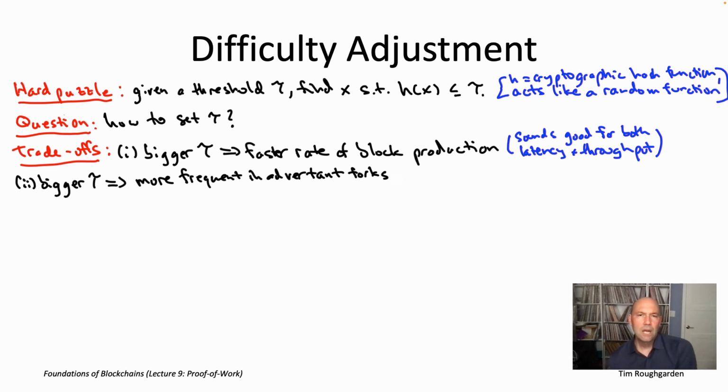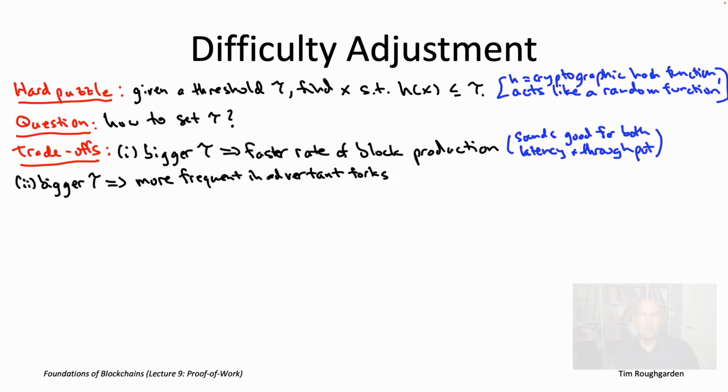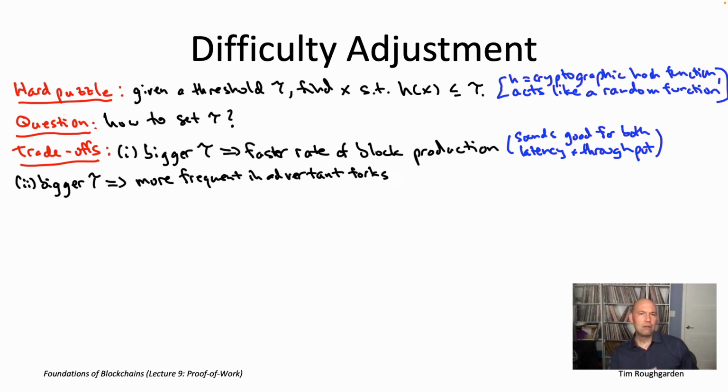So remember, there's really two different reasons that forks show up in longest chain consensus. Reason number one is shenanigans by Byzantine nodes. They are not necessarily following the protocol correctly. They need not be proposing blocks that extend the end of the longest chain. They can choose a predecessor which deliberately creates a fork in the blockchain. But let's set that aside. Let's assume that all of the nodes are honest, that there are no Byzantine nodes at all.